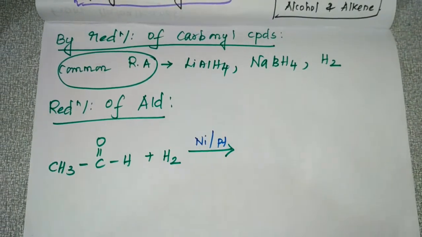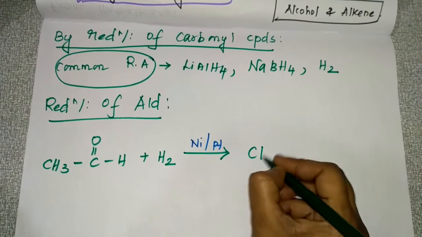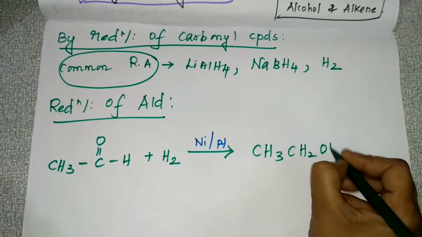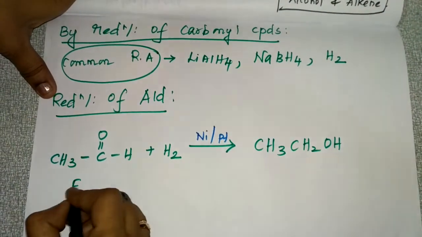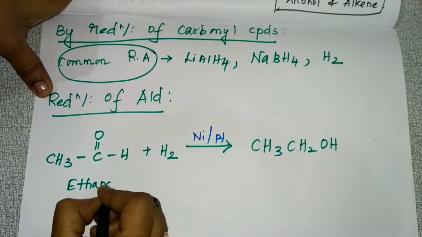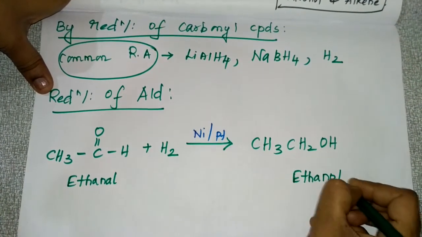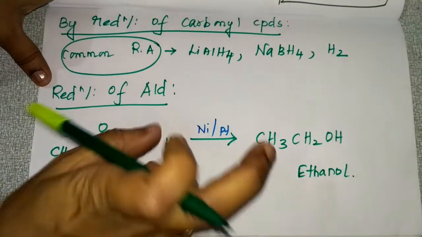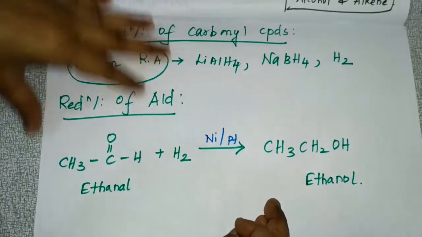The product formed will be CH3CH2OH. So you had added 2 hydrogen, so ethanal gets reduced to ethanol. Okay. So this is the reduction of aldehyde, and for the reduction you are using nickel or platinum or palladium.